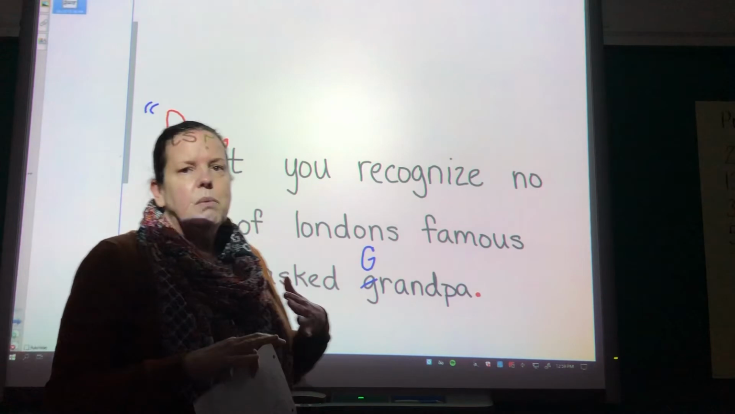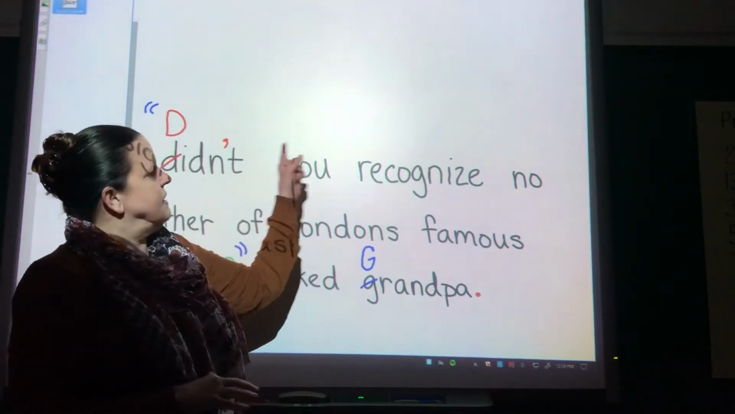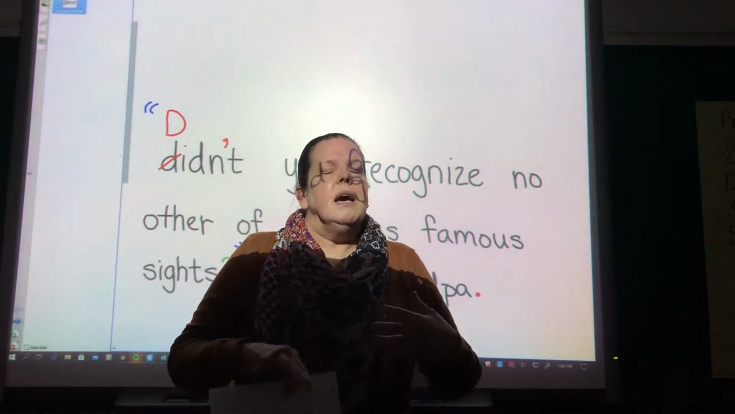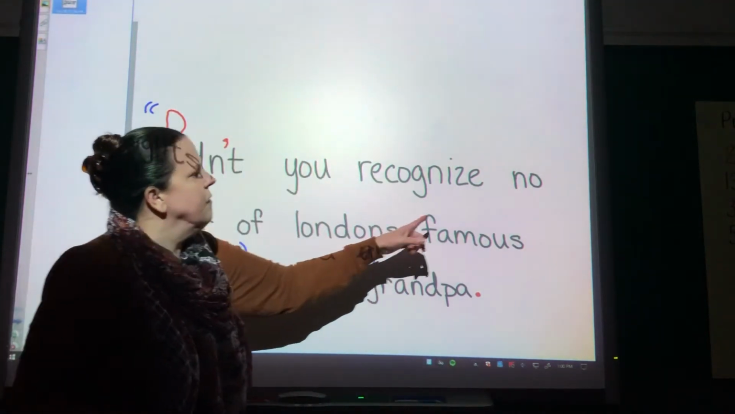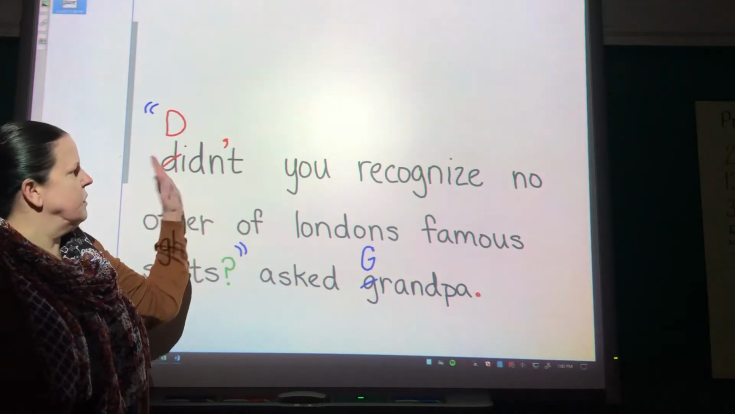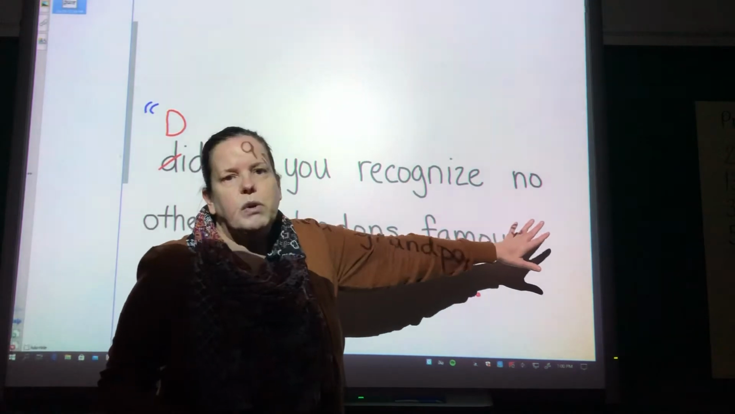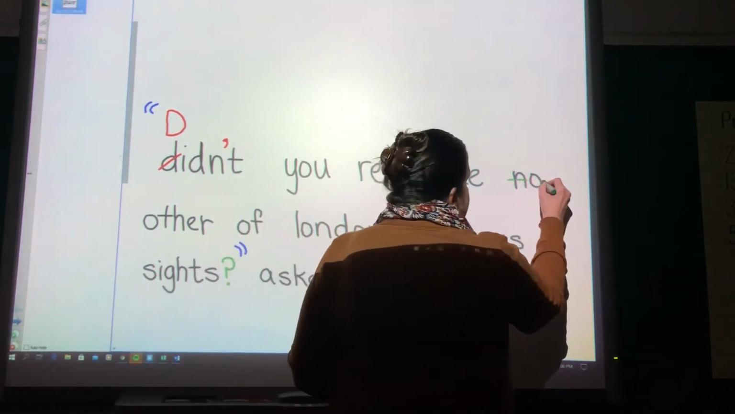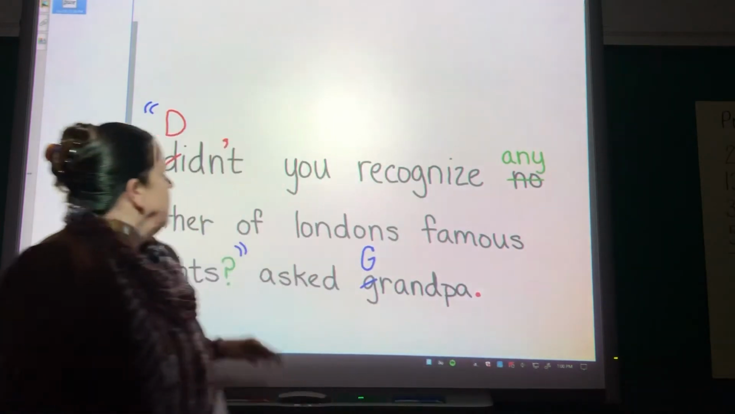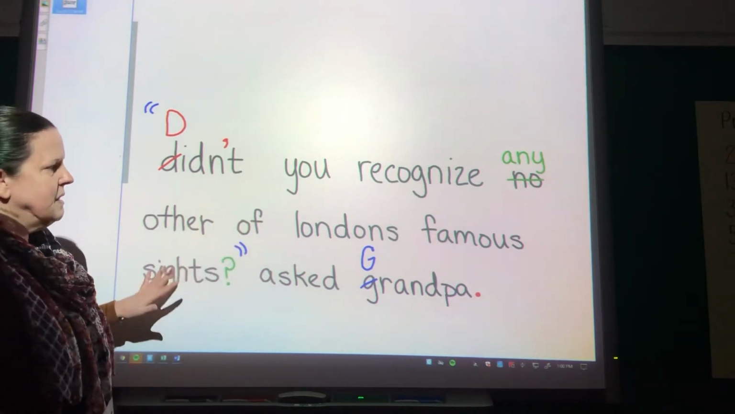Okay, so we haven't talked about this a ton, but we cannot have a double negative. So negative words are like no, not, nothing, things like that. So we have no, we have didn't, which is the contraction for did not, so that makes it a double negative. So we're going to have to change one of our words to a positive. So we're going to change no to any. So didn't you recognize any other of London's famous sights?